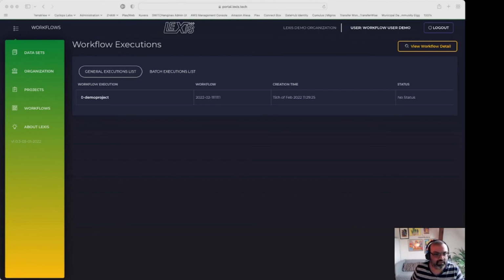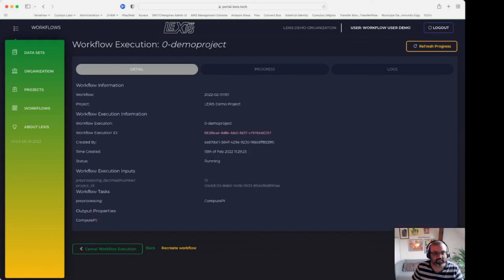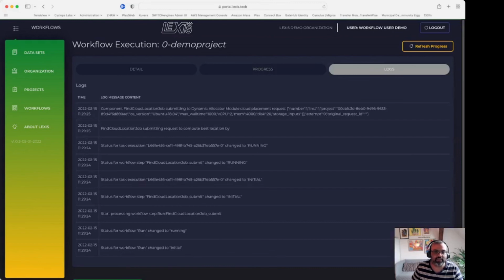Once the execution instance is created, then I can click on the instance and look at the various details. Once the workflow execution completes, then the value of the pi to the selected decimal places will appear here. I can check in real time the status of the workflow execution. If I hover over each of the stage, then I am presented with the fine-grained information. It is also possible for me to check in real time all the log messages which are outputted by the various stage from the LEXIS orchestration engine.